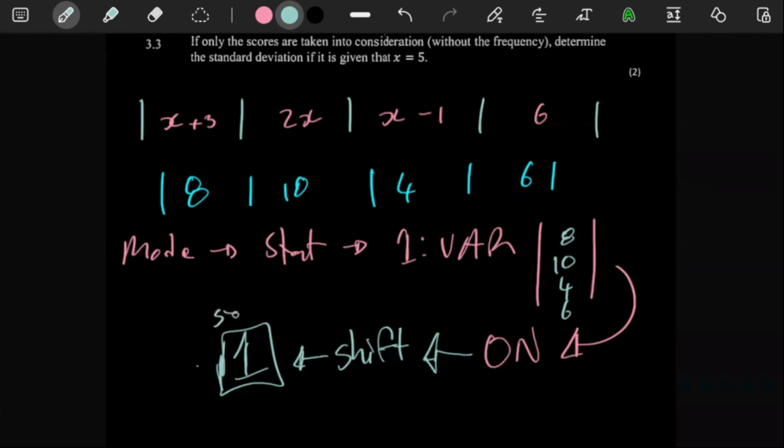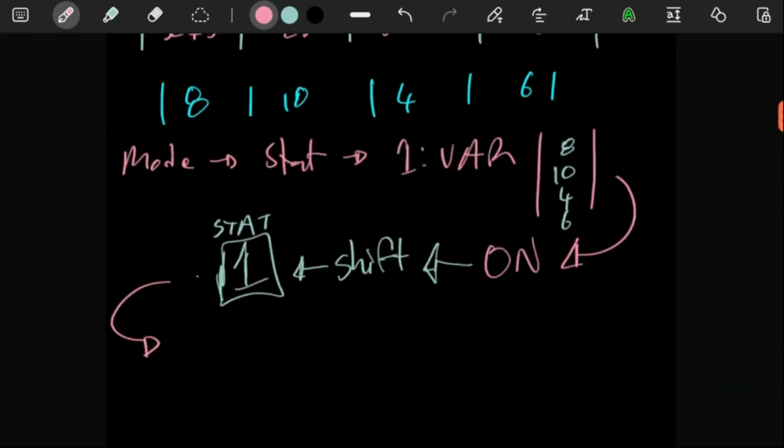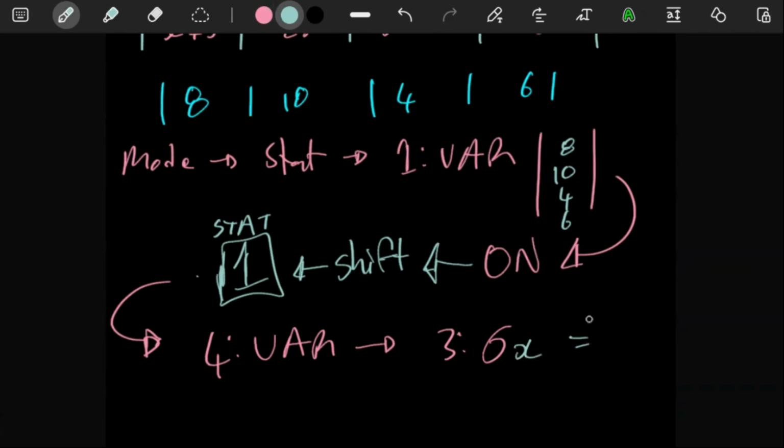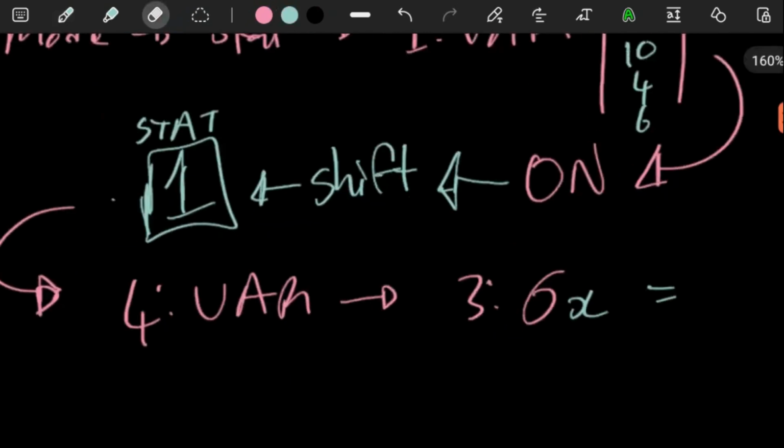We know it has stat up there, and then from there you are going to have to choose var. After choosing var, you're going to have to choose option 3 in the Casio calculator. Looks something like this. And then if you choose that, you're going to get the standard deviation as 2.24. Ooh, come on, bro. I ran out of space. So 2.24. There you go. There's your standard deviation.